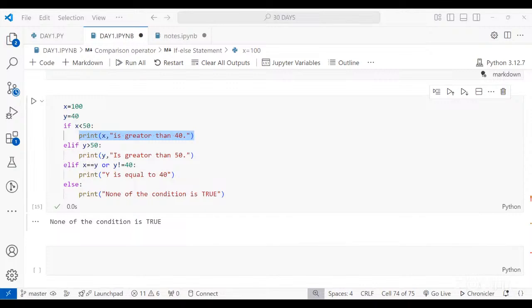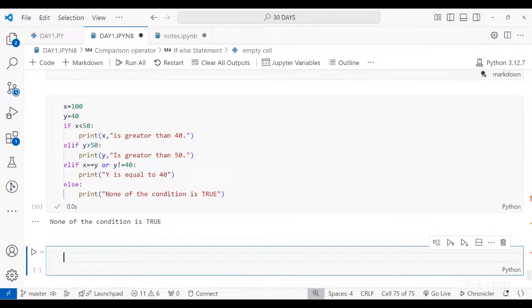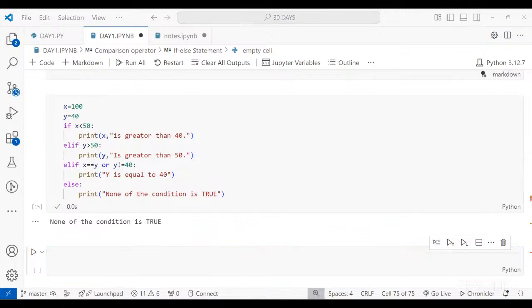When you utilize these two logical operators, and and or, you can combine multiple conditional statements or multiple arithmetical statements together, and that will basically help you to write it in the correct format. Okay. So these were the basic types of conditional statements. First was if, then we have if else, then we have elif, and then we combine elif with else. Now there comes nested if. When you have multiple conditions, like within one condition you have another condition, and then another condition, you are going to create a nest of it. So that is what we call nested if.